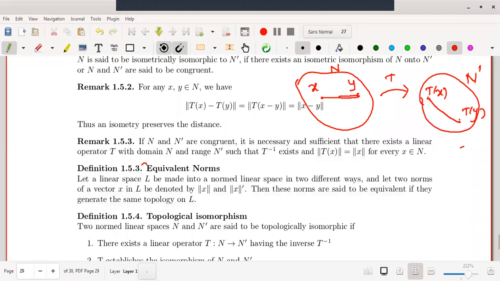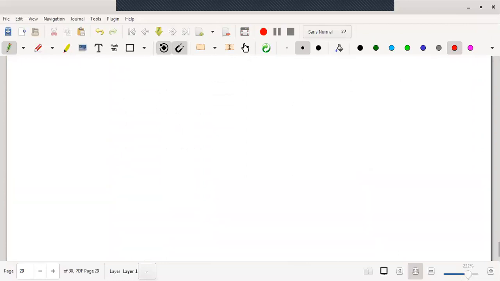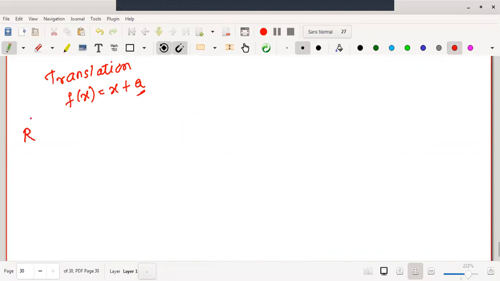If someone wants to understand examples of isometry, let us start by assuming a translation mapping. I think all of you are familiar with the translation mapping. What is a translation mapping? The mapping f defined by f of x equals x plus a, where a fixed vector a is added to a vector x, is called a translation. We will try to understand this in R1 space, that is, on a real line.